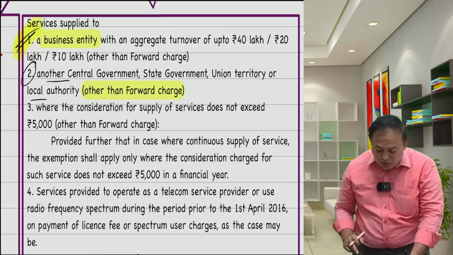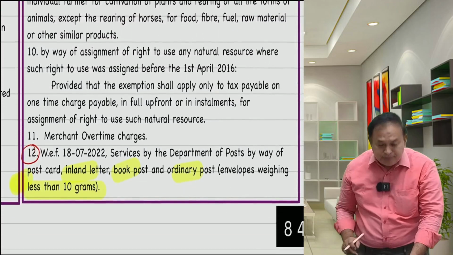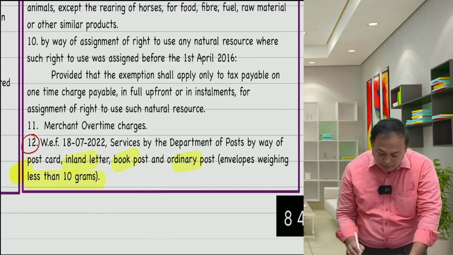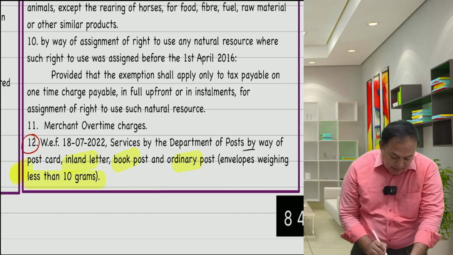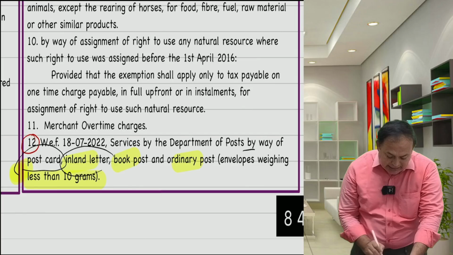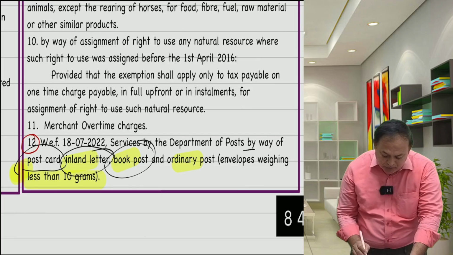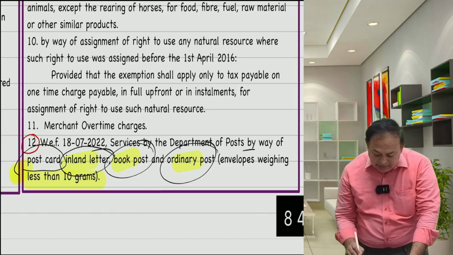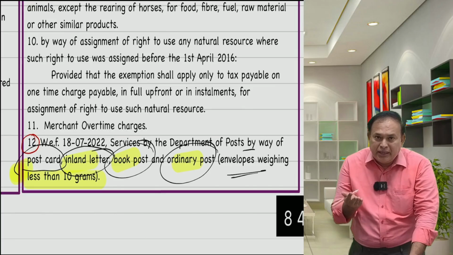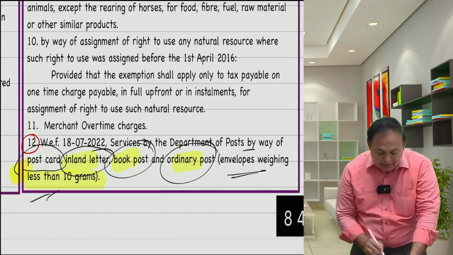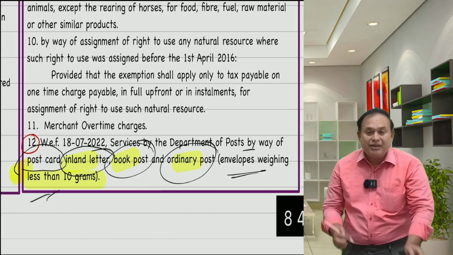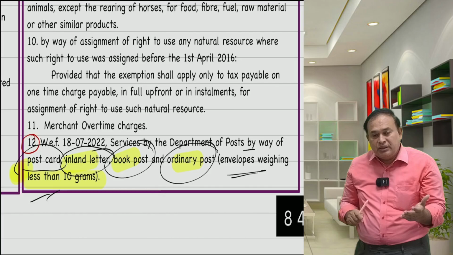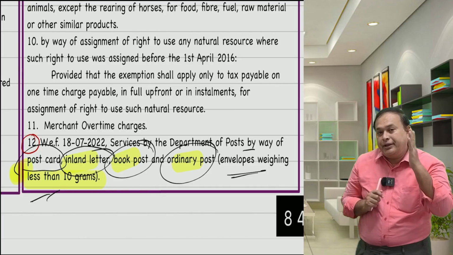Very clearly I said to you, for revision I am presenting here. Furthermore, service by the Department of Post by way of postcard, inland letter card, book post, ordinary post. Book post, ordinary post is considered. The envelopes weigh less than 10 grams. Envelope post, no, something from earlier when I was a student, I am talking about 1992, 93.